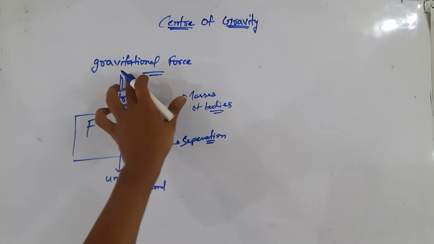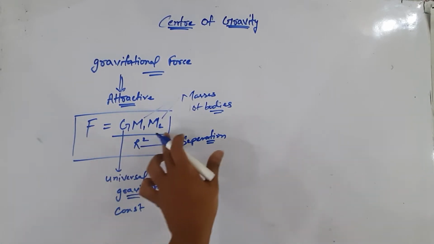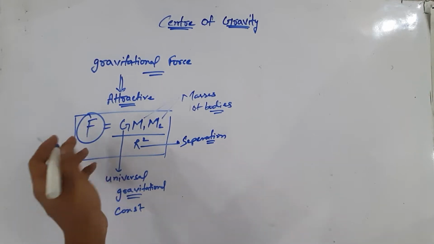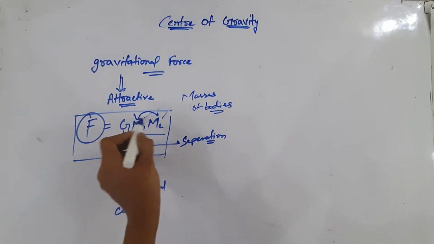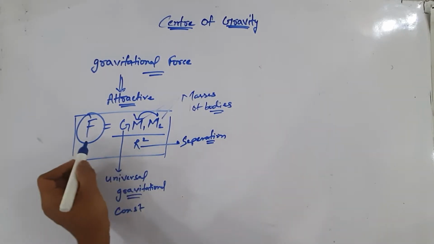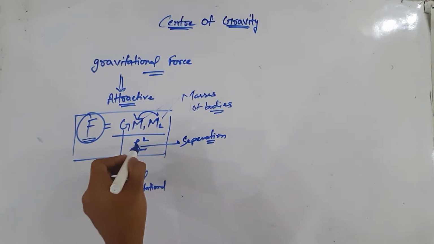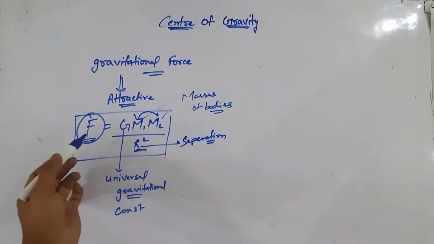You all know that gravitational force is always attractive in nature, and its formula is F equals G m1 m2 upon r square. So whatever the force of attraction is, it depends on the product of masses. Means the larger the masses, the more will be the attraction, and since r, the separation, lies in the denominator, the lesser the separation, the more will be the force.